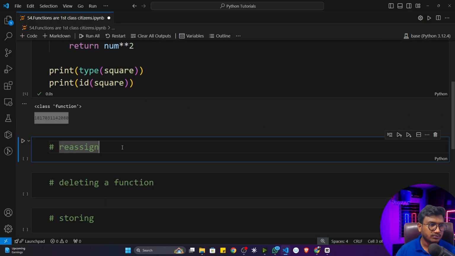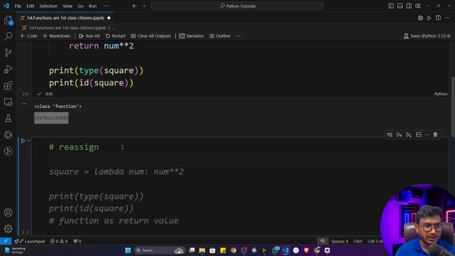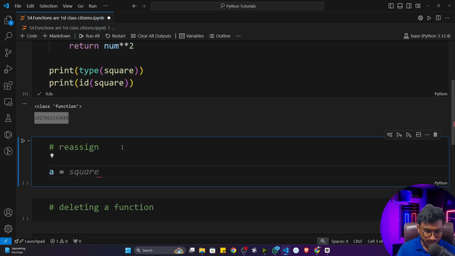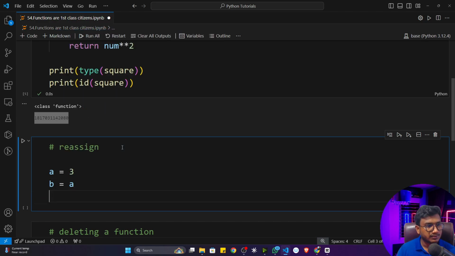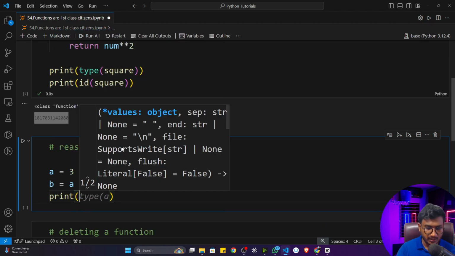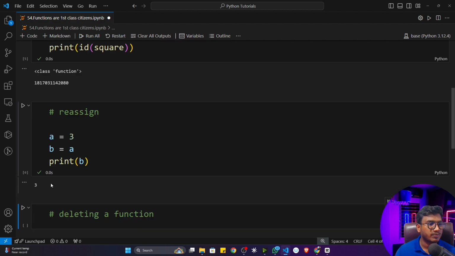Let's say I can reassign any kind of value. If I write a is equal to 3, then I'll write b is equal to a. Now if I print this b, you will see that 3 is printed, because I have reassigned this variable to this variable. This concept can also be used with a function.